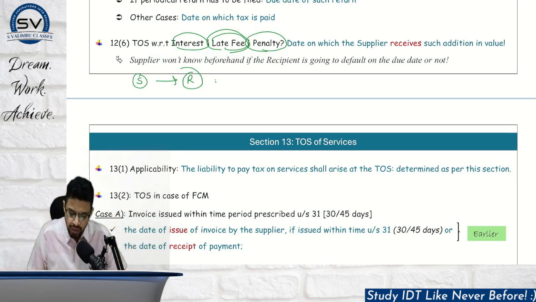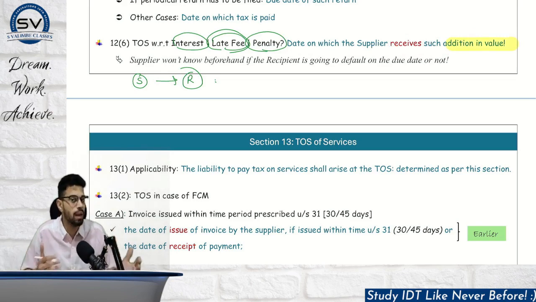Okay, so time of supply shall be the date on which the supplier receives such addition in value. This is an important keyword. These are additions in value. These are not determinate. The supplier doesn't know beforehand whether he is going to receive that or not, whether the recipient is going to commit any default or not. Hence, we cannot decide this beforehand, right?